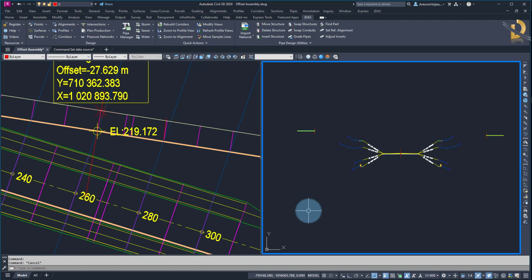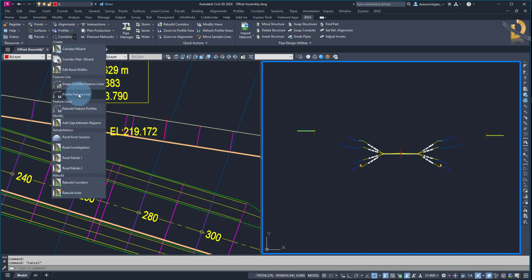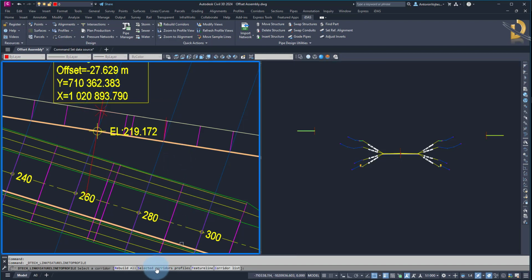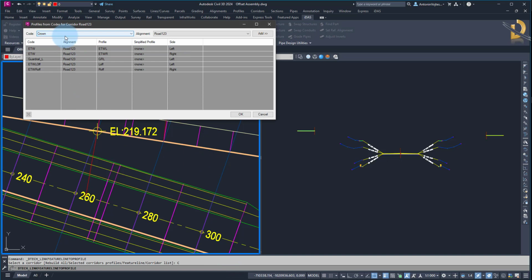They can be used for the dual carriageways, or in this case, they're used for the cycling path along the road. If I go to that command, profile feature line, there's a new option, selected corridor profile. So you could use that option. I will use a corridor list. Then if I go to those codes, all the codes from the normal assemblies and offset assemblies are shown here and can be used for the profiles. I will cancel for now.